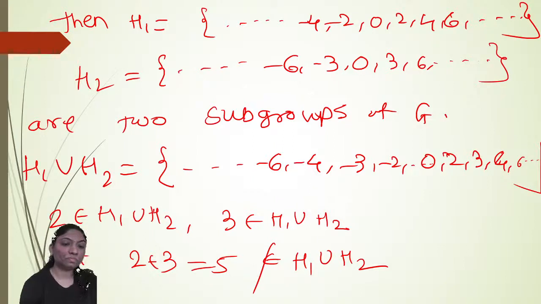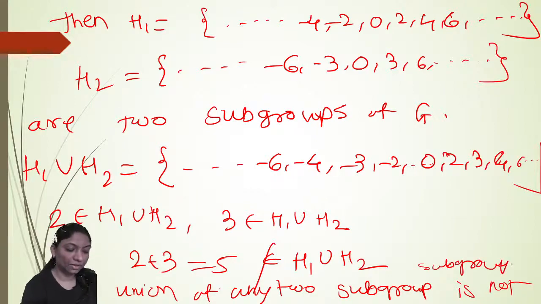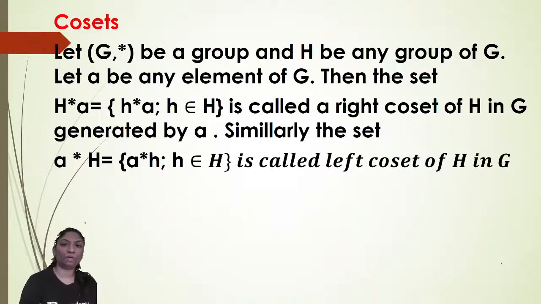Okay? So the union of any two subgroups is not necessarily a subgroup, right? This is proved with the help of an example.